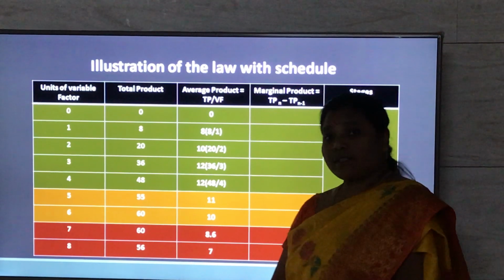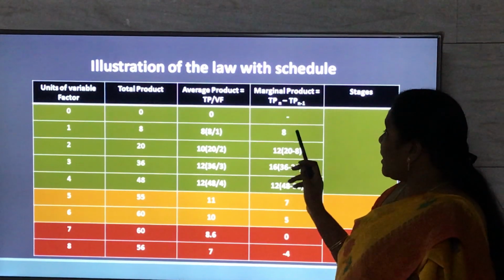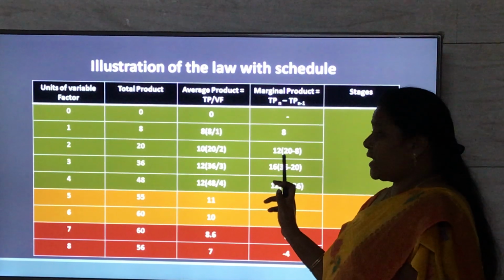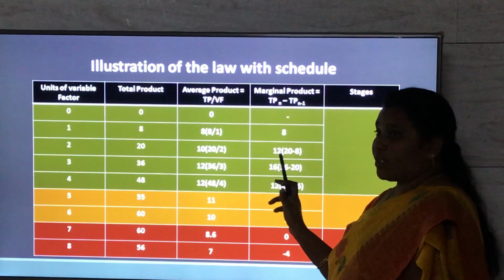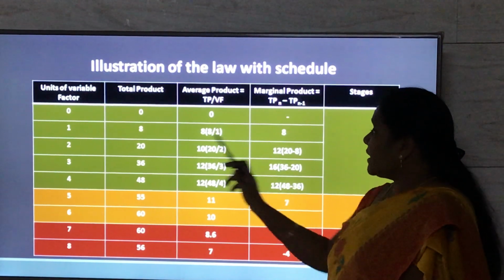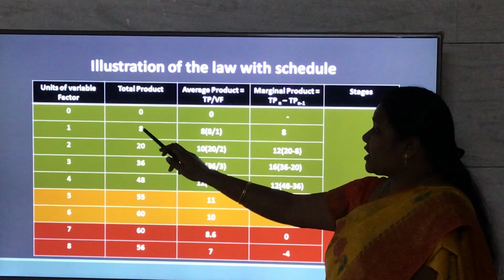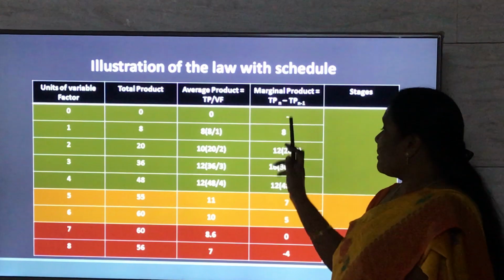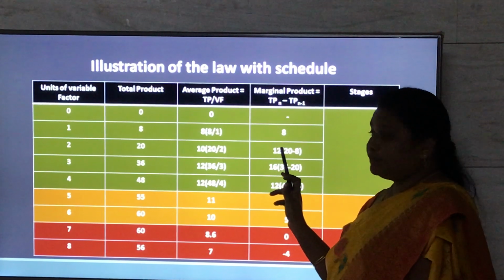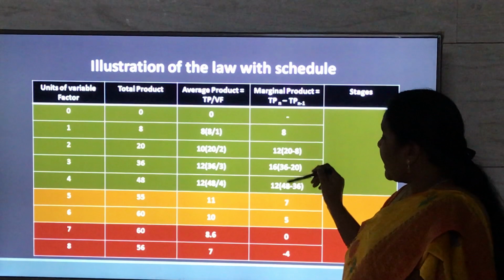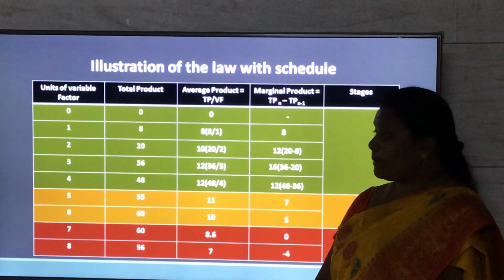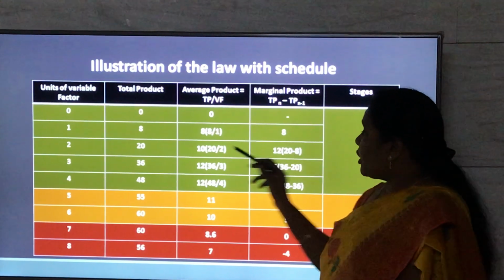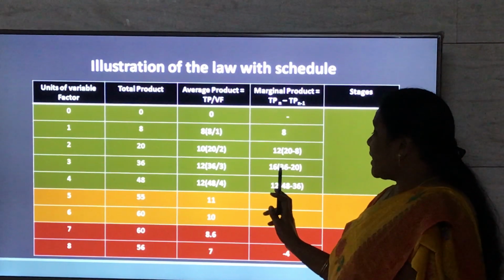So what is happening to marginal product here? Initially, the marginal product is 8 with the employment of the first labor. When he employs the second labor, the marginal product increases to 12. That is, TP(n) is 20 minus TP(n-1) is 8, 20 minus 8, the marginal product is 12 units. Likewise, when we calculate for all the laborers employed, the marginal product increases at a diminishing rate in the beginning. With the employment of the third labor, the marginal product becomes maximum.